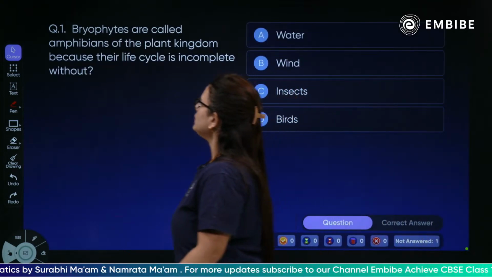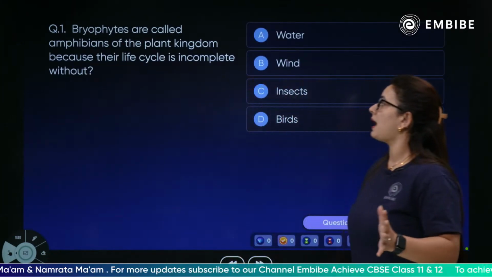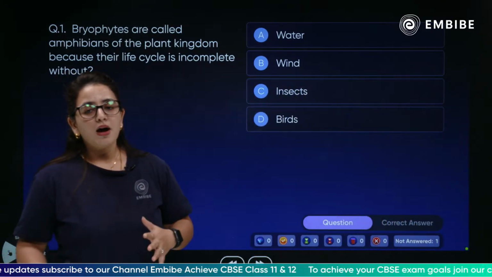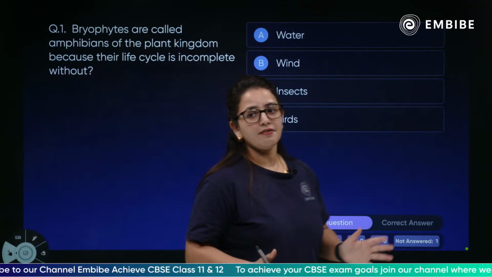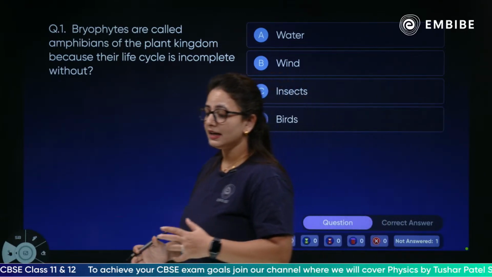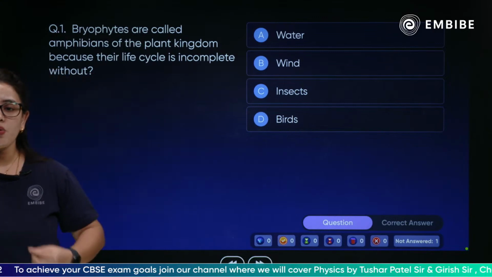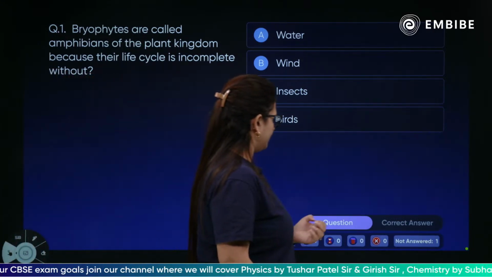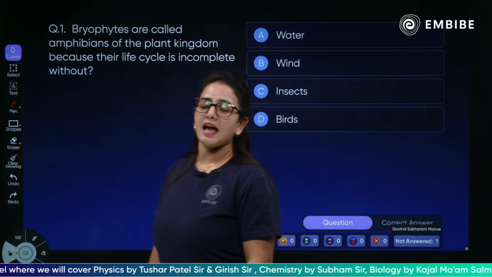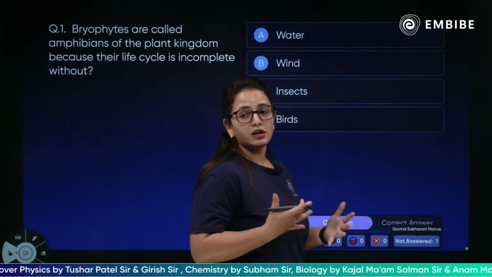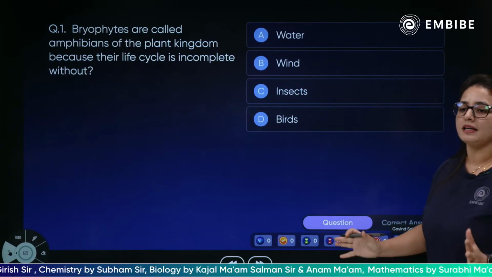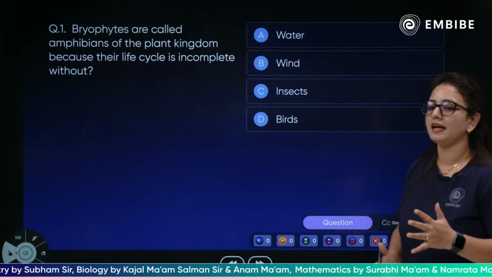The bryophytes are called the amphibians of the plant kingdom because their life cycle is incomplete without what? Why are the bryophytes called the amphibians of the plant kingdom?